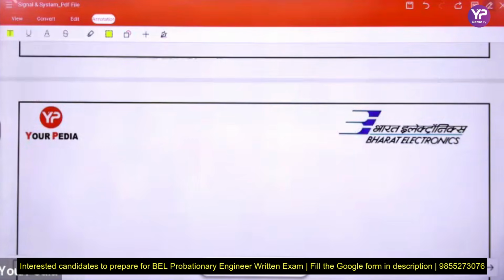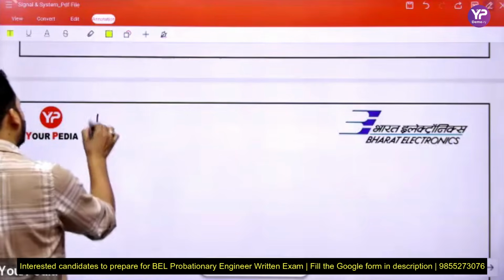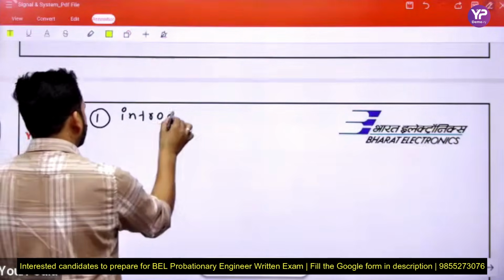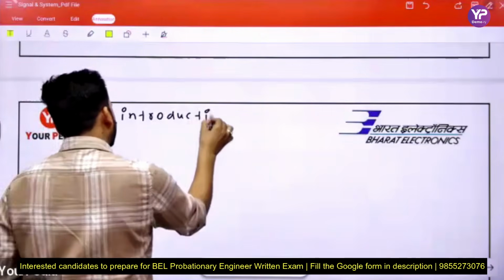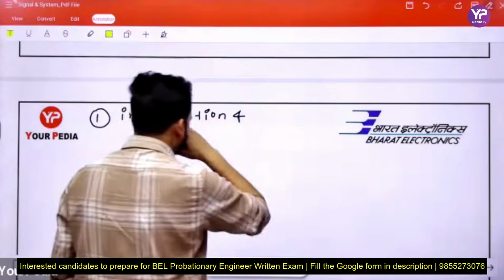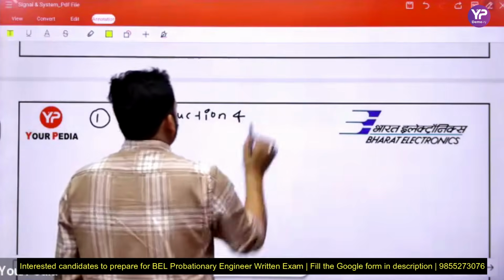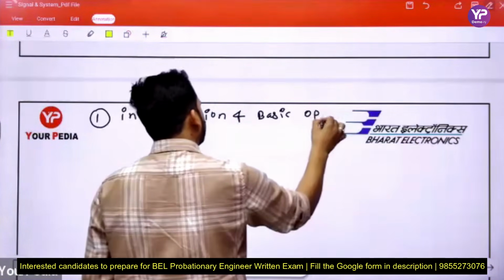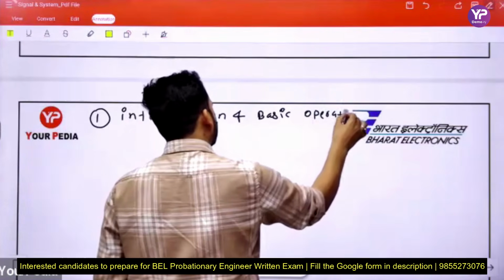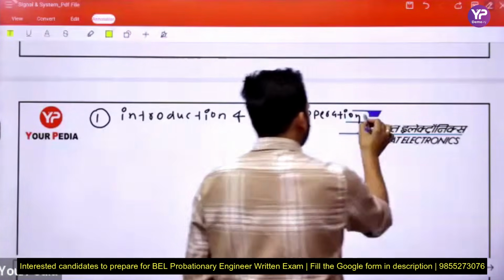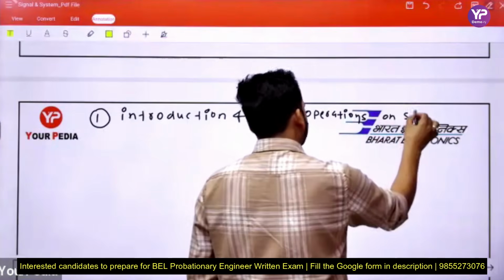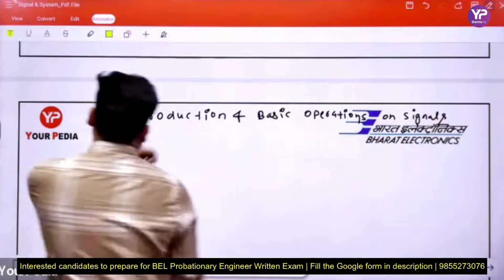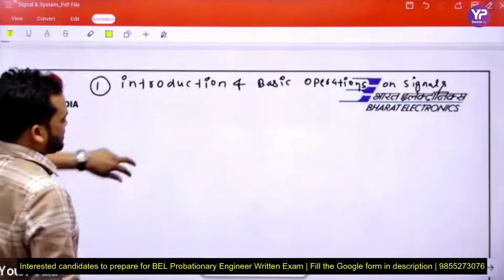First chapter: introduction and basic operations on signals.